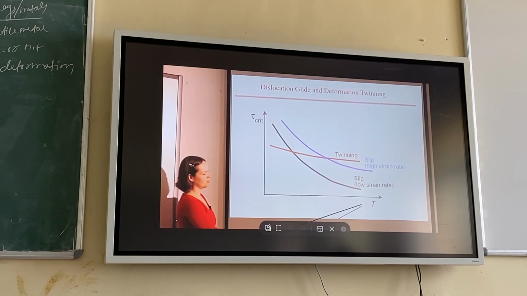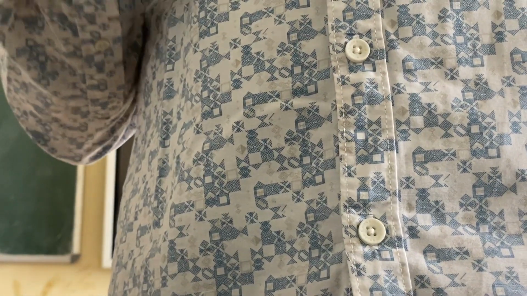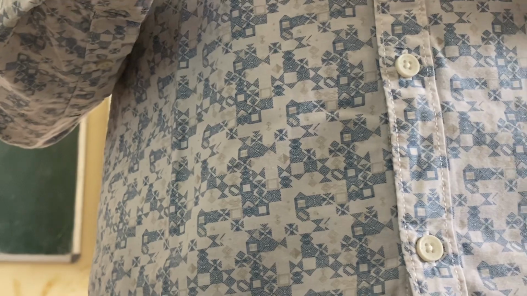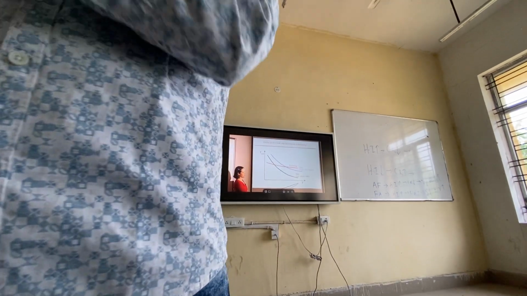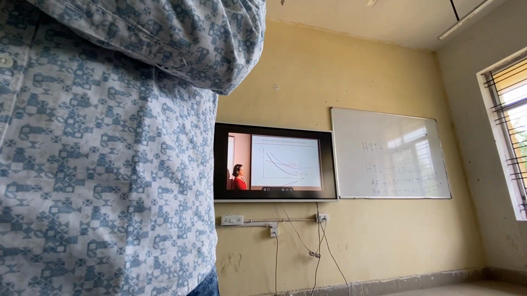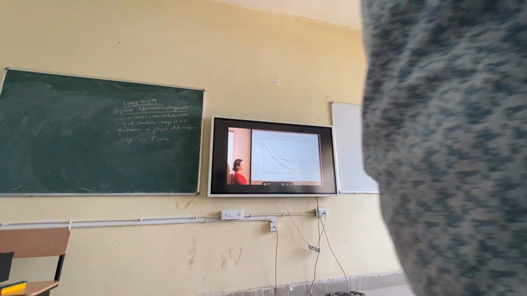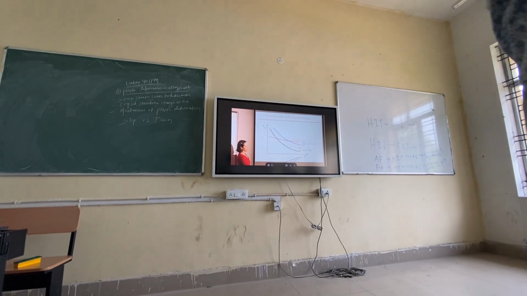So in another way, I can say, if you have less number of slip systems, then twinning has the maximum chance of happening in the material, which is the cause of plastic deformation or mechanism of plastic deformation. But if you have more number of slip systems, like in FCC and BCC, right? You remember how many slip systems in FCC? 12 active slip systems, and BCC also 12 active ones. But in HCP only 3, right?